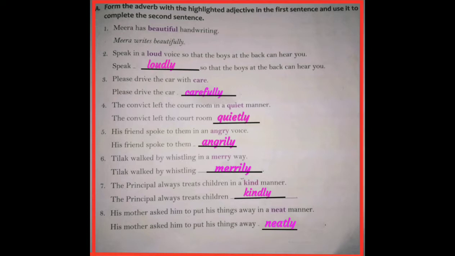Next one, his friend spoke to them in an angry voice. Here the adjective is angry and we add ly to this adjective and it becomes the adverb angrily. Sixth one, Tilak walked by whistling in a merry way. Here the adjective is merry and the adverb is merrily. Seventh one, the principal always treats children in a kind manner. Kind is an adjective and the adverb of kind is kindly. Eighth one, his mother asked him to put his things away in a neat manner. Here, neat is an adjective and we add ly to this neat and it becomes the adverb neatly.